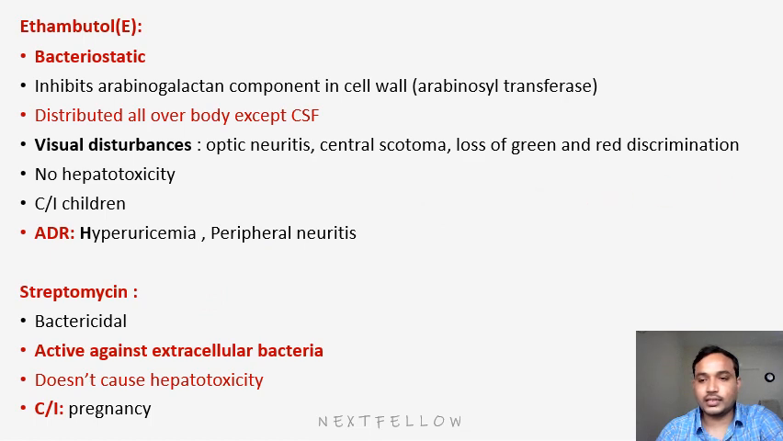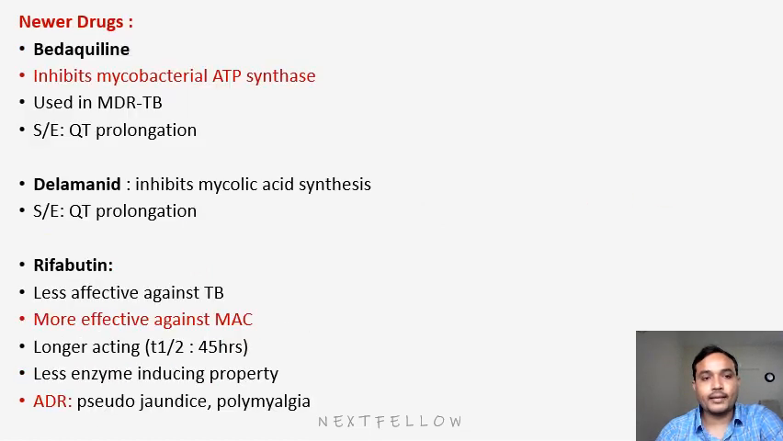Next is regarding newer drugs. Coming to the newer drugs, the first drug will be bedaquiline. This is a recently, frequently asked MCQ. It inhibits the mycobacterial ATP synthase enzyme. This enzyme has to be remembered. It inhibits mycobacterial ATP synthase and is used in multi-drug resistant TB. The main side effect of bedaquiline is QT prolongation. That's why in cardiac patients we have to be very careful.